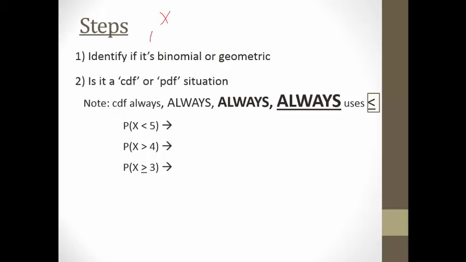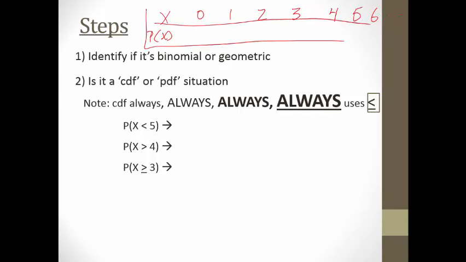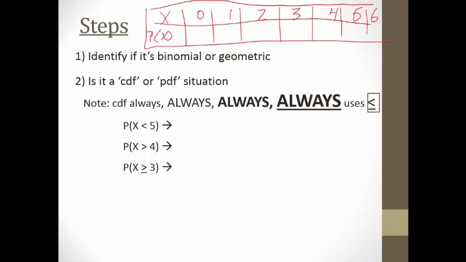You guys have enough of a knowledge of what you're doing to actually be able to pick through this pretty quickly. So let's pretend we got this chart and it's going on and on forever, past 5. So let's say that the problem dictates that we're doing less than 5. So less than 5, that would be everything from here and back. So less than 5 would be the same thing as probability X is less than or equal to 4.